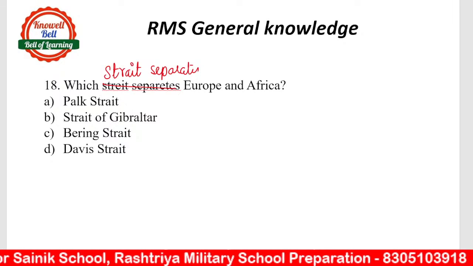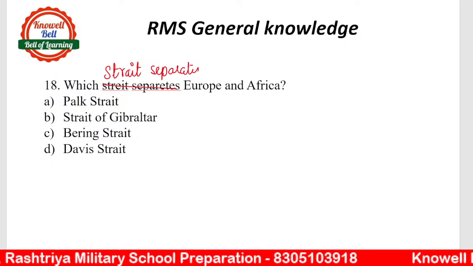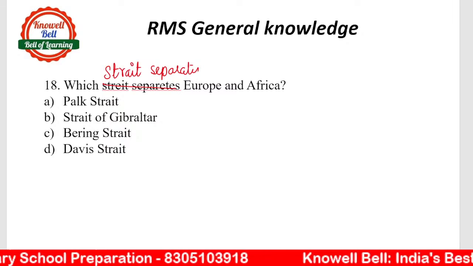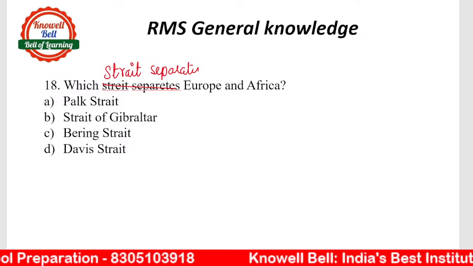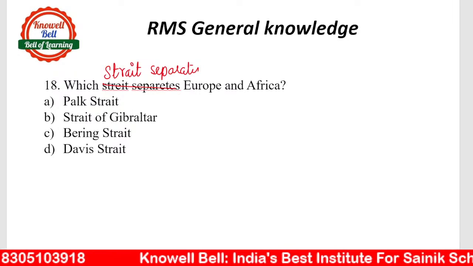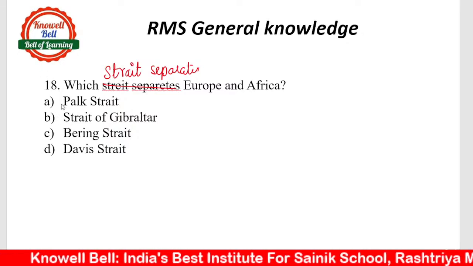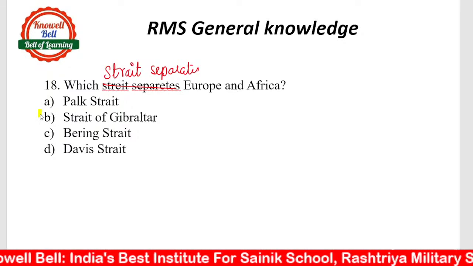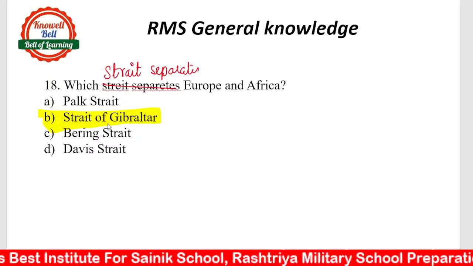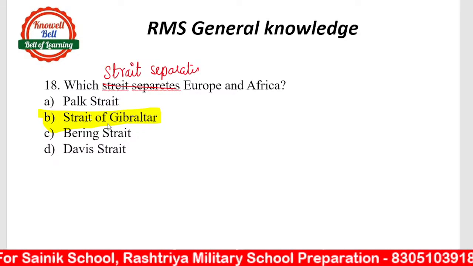Strait that separates Europe and Africa. Just like Palk Strait is there between India and Sri Lanka, Europe and Africa के बीच में कौन सा strait है? Correct, Aditya, you have answered it correctly. The right answer would be option B, Strait of Gibraltar. The Strait of Gibraltar is the strait that separates these two continents, Europe and Africa.